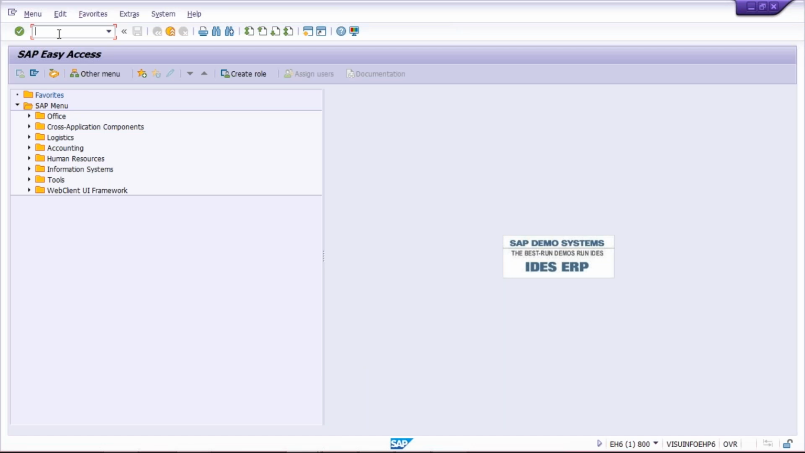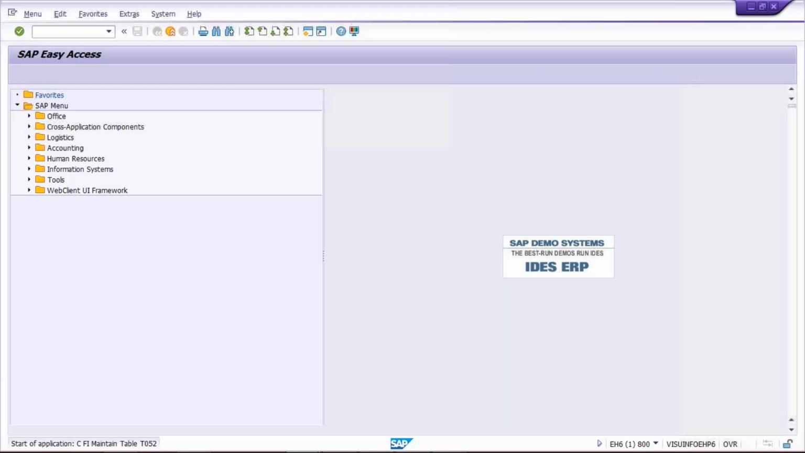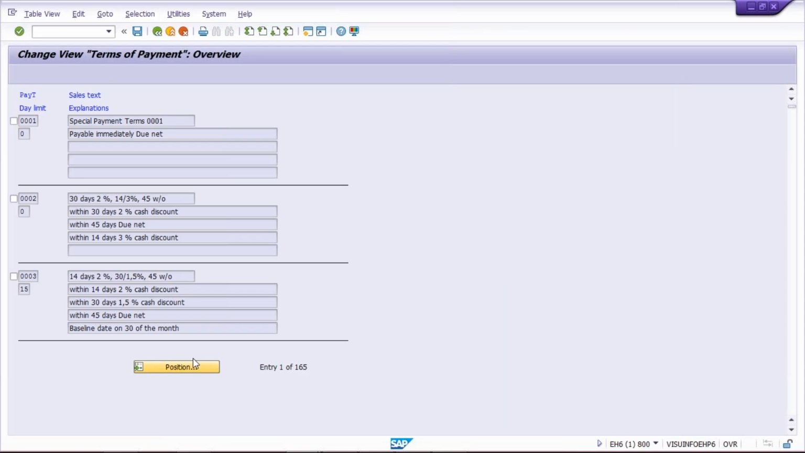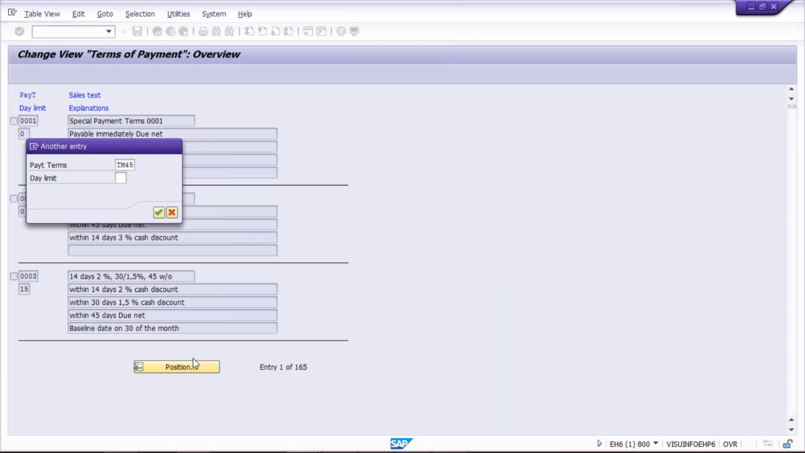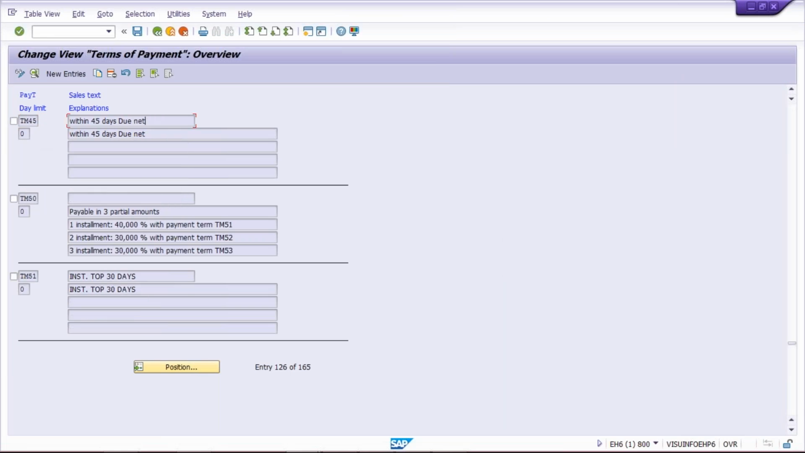As I have already explained, OBD8 is the transaction code by which we are going to set up a terms of payment. I've already set up the payment terms TM45. Okay, let me check. I think I have set it up. Yes, it is there. TM45, the terms of payment is already set up.